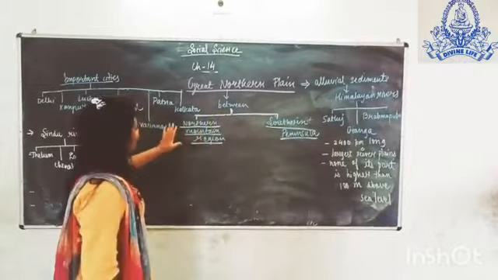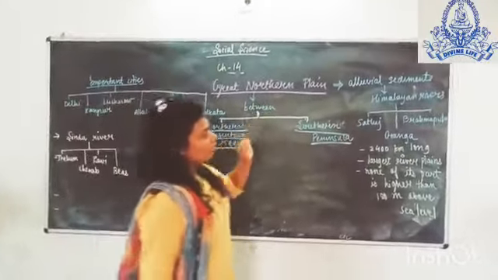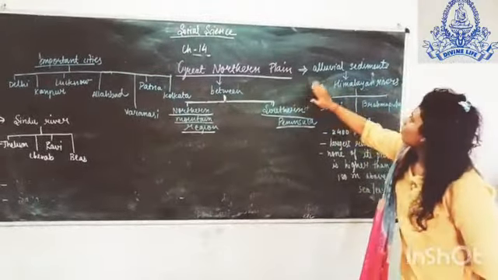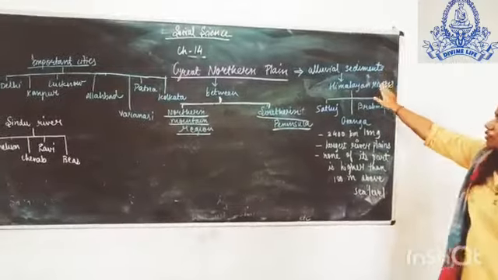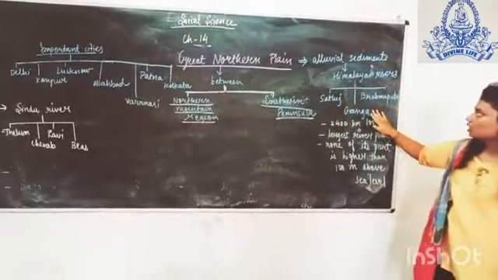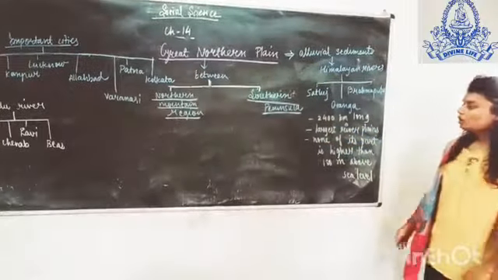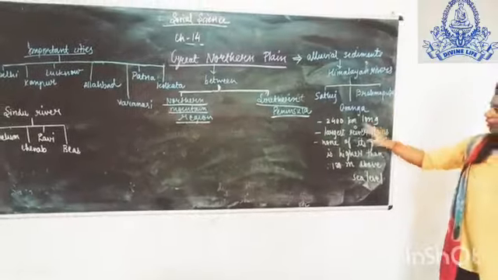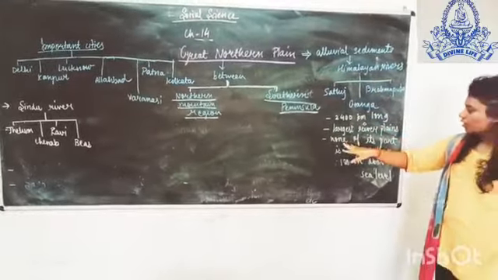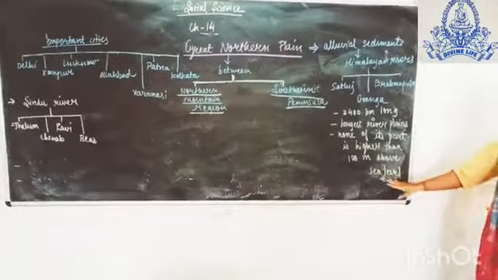Now we will talk about the second physiographical division, the great northern plains. It is situated between the northern mountain region and the southern peninsula. This plain is formed by alluvial sediments which come from the Himalayan rivers like Satluj, Ganga and Brahmaputra. This plain is about 2,400 km long. This is considered the largest river plain. And lastly, none of its part is higher than 180 meter above sea level.